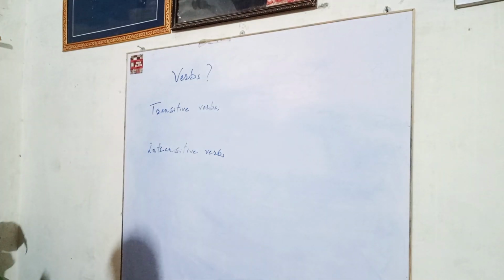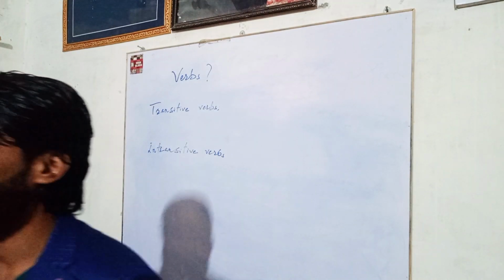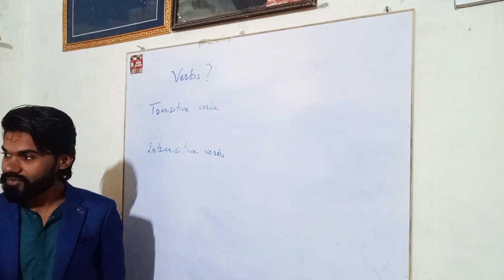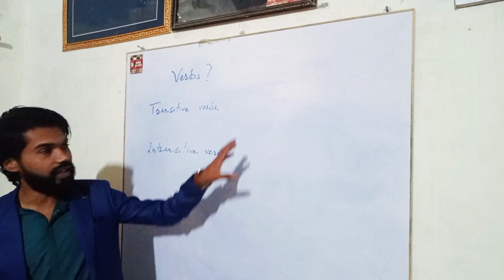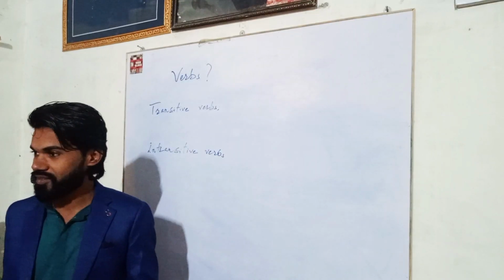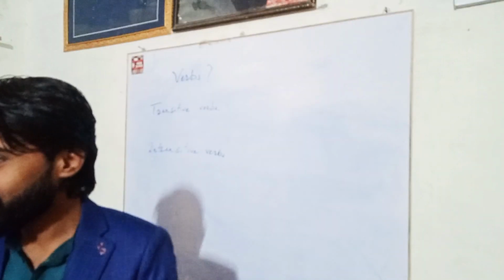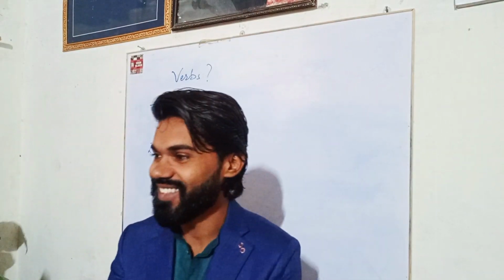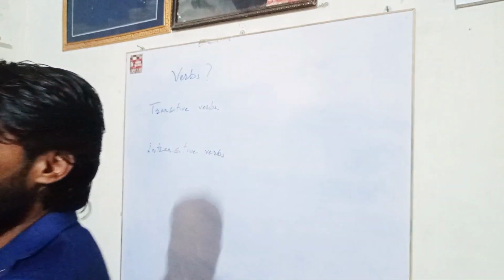Tell me the definition of transitive and intransitive verbs, and I will write on it. No, sir, I am not going to give the bookish definition. We have forgotten. Sir, I cannot remember transitive and intransitive; when I remember, then I forget.